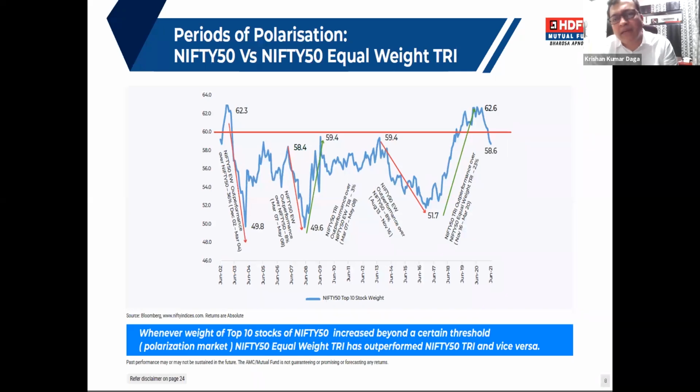But the moment, after this COVID issue, whenever the broad-based market rally started, again you can see that Nifty 50 equal weight is doing better. So you can say whenever these top 10 stocks are declining, or their contribution is not more, that is the time when equal weight is doing better. In a nutshell, I can simply say that whenever the weight of the top 10 stocks of Nifty 50 increases beyond a certain threshold, Nifty 50 equal weight TRI will be outperforming the Nifty 50 TRI index.